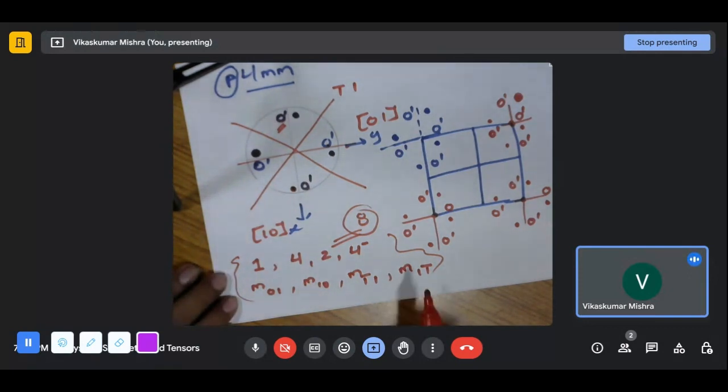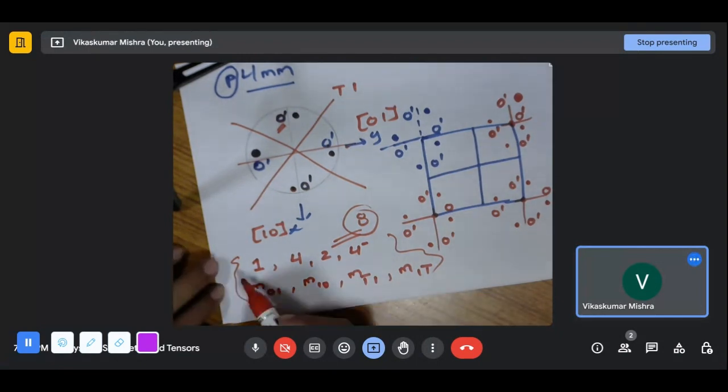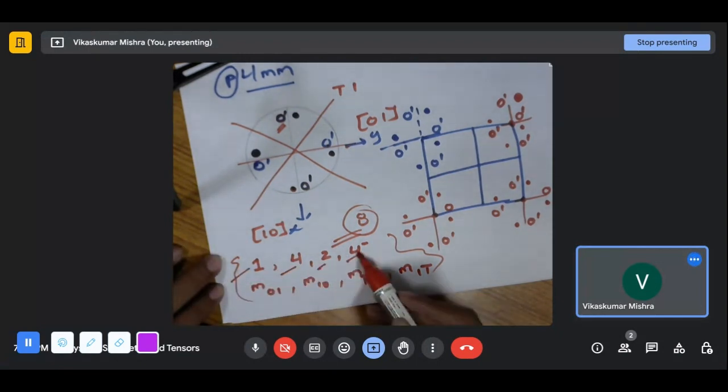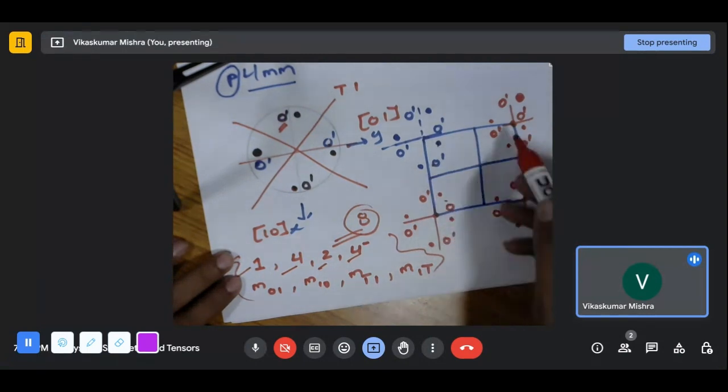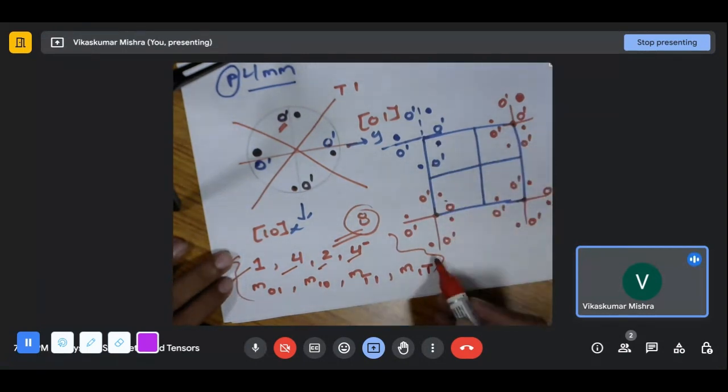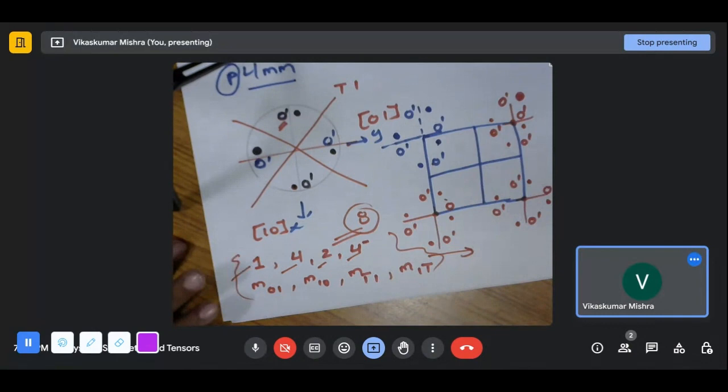Okay, so instead of x 1 bar 1, we write x bar y, x bar x. If both are the same, x bar x. Okay, here x bar. Here it will be mx. Y will be 0. So at the position of y, we'll write 0. So in this way, one can do it. So 1, 4, 2. So entirely in total we generated the points effectively, and there are 8 symmetry operations corresponding to each of the 8 points.